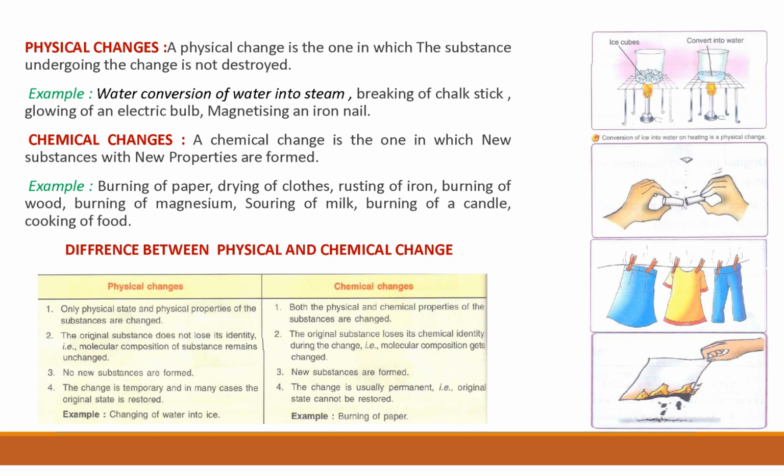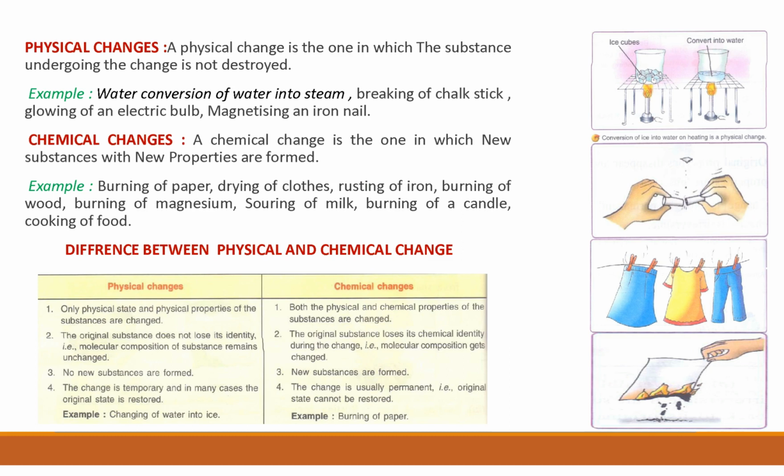Yes, in physical change, we can bring back the original substance. Means the original substance will not lose its identity. But in chemical change, we can't bring back the original substance, so we lose the original substance. No new substance is formed in physical changes, but in chemical change, new substances are formed.